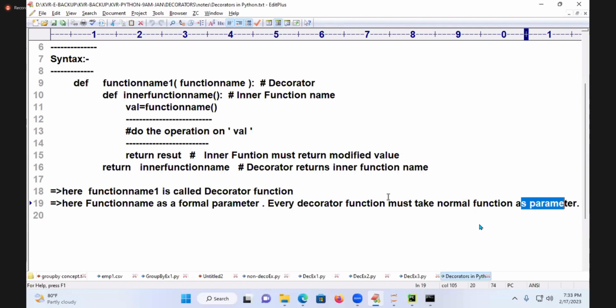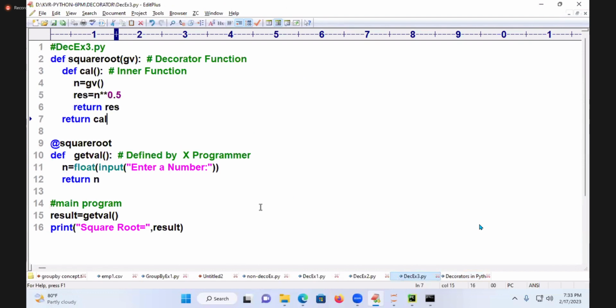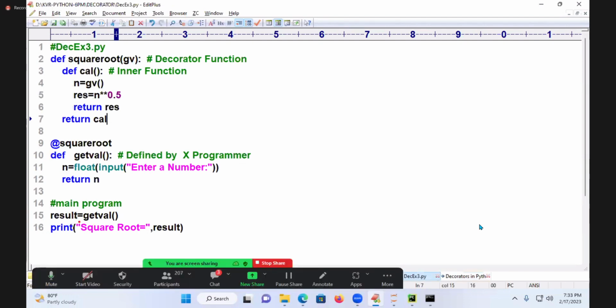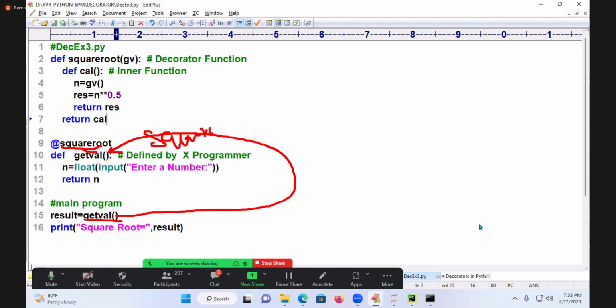The execution. That's what I said now. Flow I said now. Start the flow once again. Execution behavior. First, what is calling? Get value. Where it is going? Get value. What is happening? Capturing that. Who is capturing here? Square root. It is internally written as what? Square root. Square root of what? Get value. So get value.